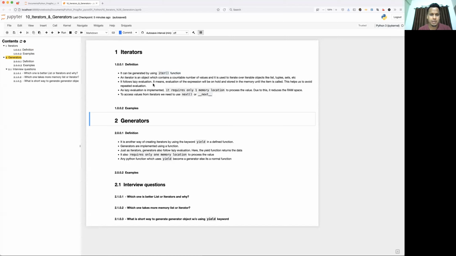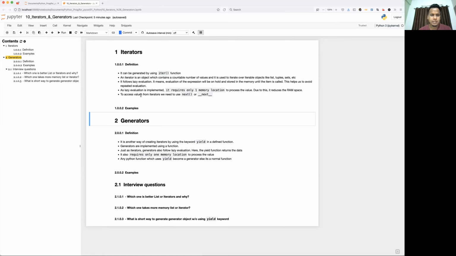It follows lazy evaluation. What exactly lazy evaluation means here is, once the iter object is created, it will not do anything until the user calls it or it is called by any inbuilt function. That's what is written here. It means evaluation of the expression will be on hold and stored in memory until the item is called. This helps us avoid repeated evaluation.